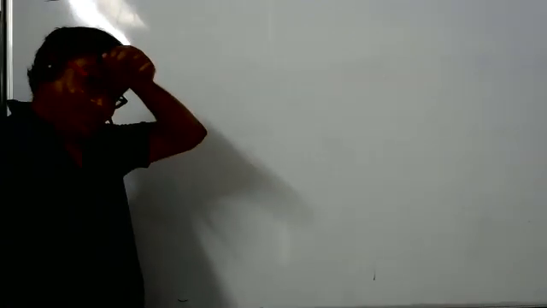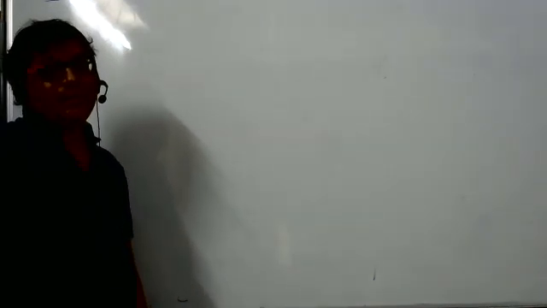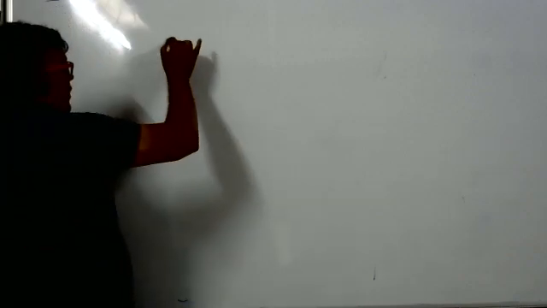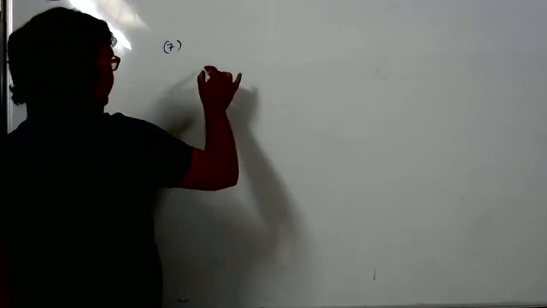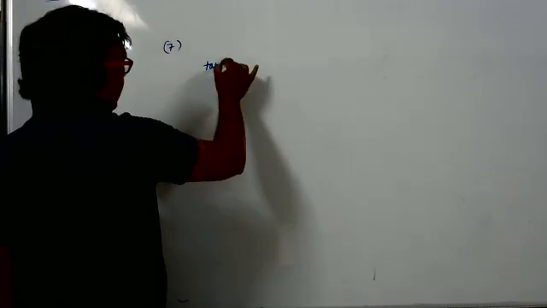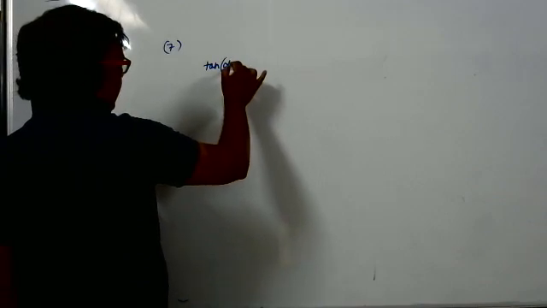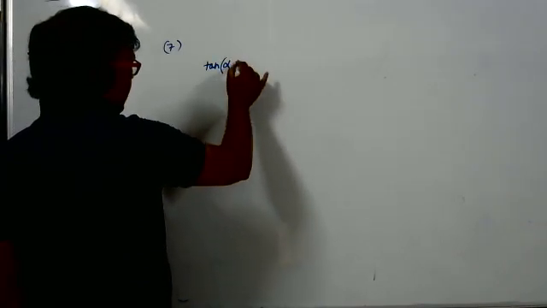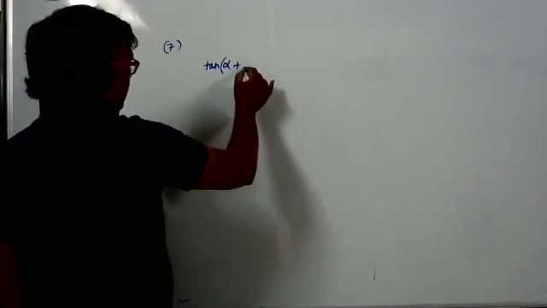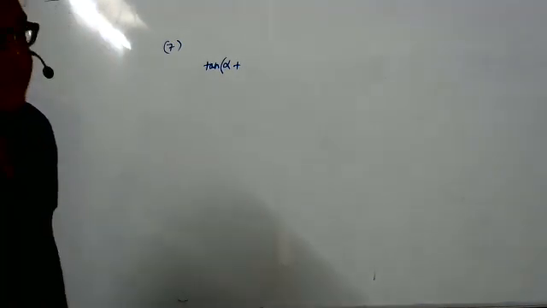Sir, I have one more question. Ask. It's a level 2 question, sir. Level 2, you're saying? Yes, sir. Tell loudly. The question number is 7. The value of tan alpha plus 2 tan 2 alpha plus 4 tan 4 alpha. Tan alpha, and alpha is the angle. Tan alpha plus 2 tan 2 alpha. Not understanding, one of you say properly.